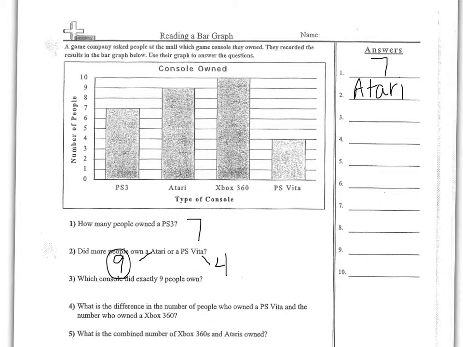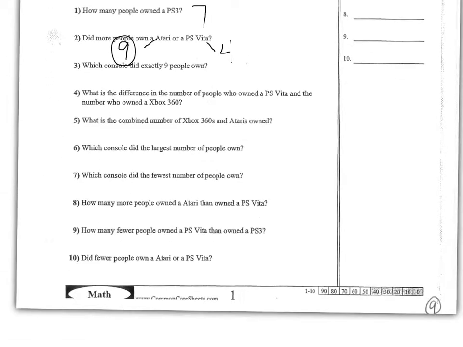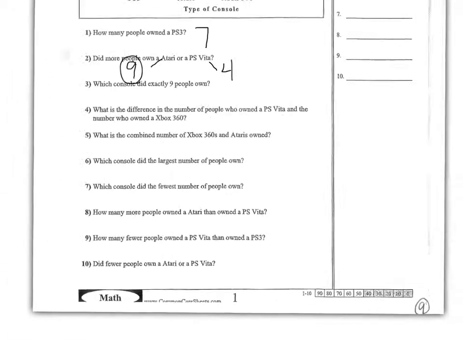an Atari. And the next one says, which console did exactly 9 people own? So I'm actually going to go up to 9 and follow it over. Oh, look, it's Atari. Atari had 9 people own it. So you will continue down the rest of this page. At the end of this page, you need to have an adult check your questions. Remember, adults are here to help you if you need it. And good luck.